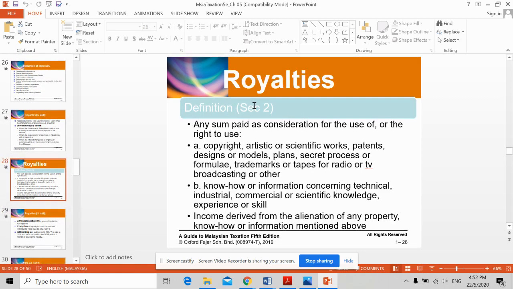Okay, under Section 2, royalties is defined as a sum paid as consideration for the use of, or the right to use: A, copyright, artistic or scientific works, patents, designs or models, plans, secret process or formula, trademarks, or tapes for radio or TV broadcasting or other. Also, with regard to know-how or information concerning technical, industrial, commercial, and also scientific knowledge, experience, or skill, or income derived from the alienation of any property, know-how, or information mentioned above.